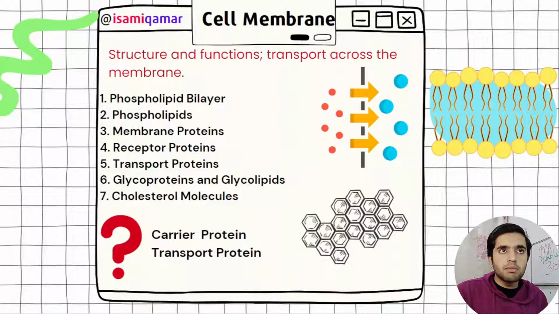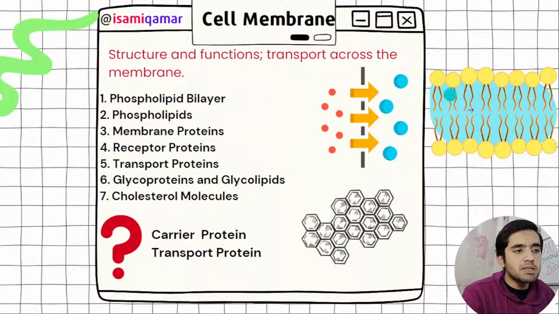Nicholson and Singer give that model, I think. Yeah, if I remember correctly. But that was all about structure. But in structure we have got the phospholipid bilayer. Why phospholipid bilayer? This is the one layer of phospholipid, that is the second layer. It is called phospholipid bilayer.